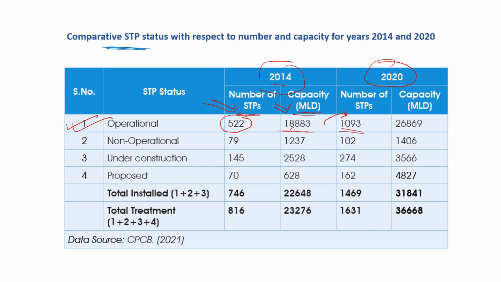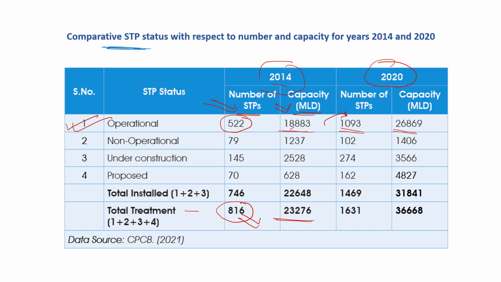How many sewage treatment plants? 1093 sewage treatment plants were installed, and the capacity increased to 26,869 million liters per day. Likewise, the other things also increased. So finally here you can see the total number of sewage treatment plants in 2014 was 816, with an installed capacity of 23,277 million liters per day.